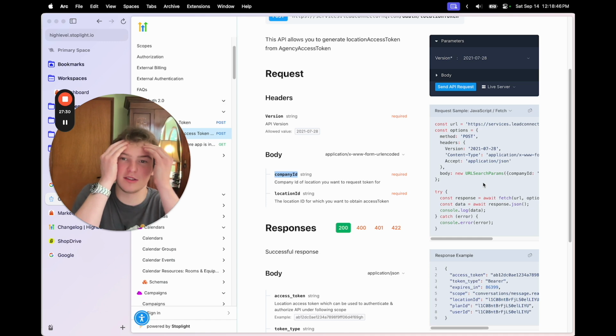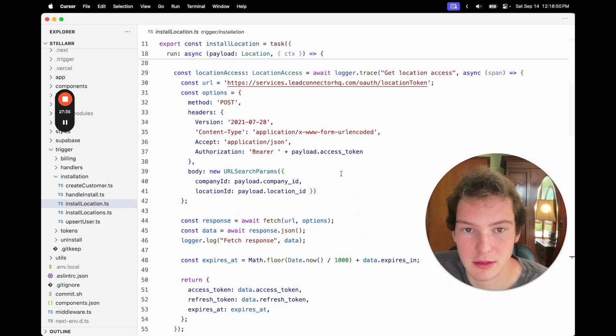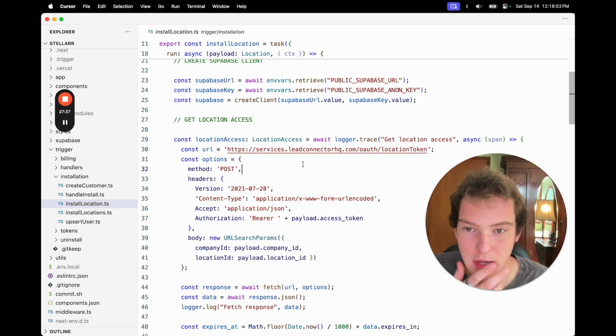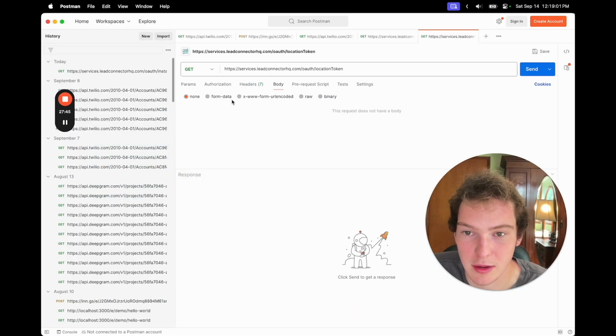What the heck, dude? This is so weird. New. All right, how did we do it here? Location access. So it looks like the body is URL search params.